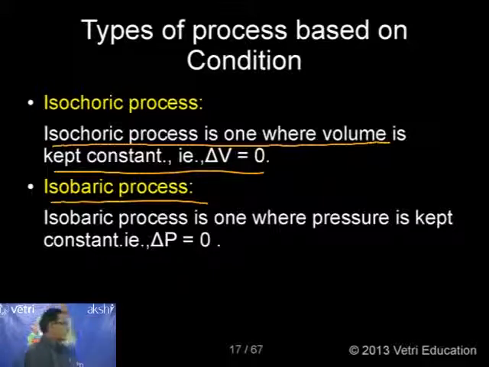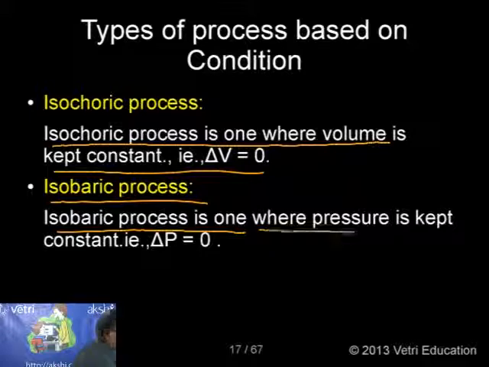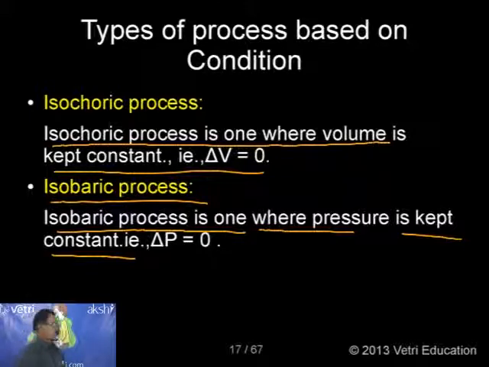Now, next one is isobaric process. What is isobaric process? Isobaric process is one where pressure is kept constant. That is delta P equal to 0. So in both the initial and final state, the pressure is kept constant.